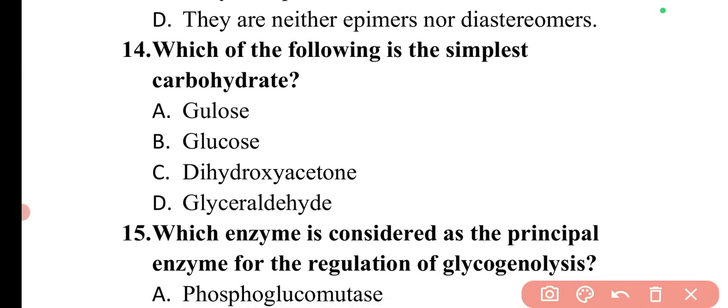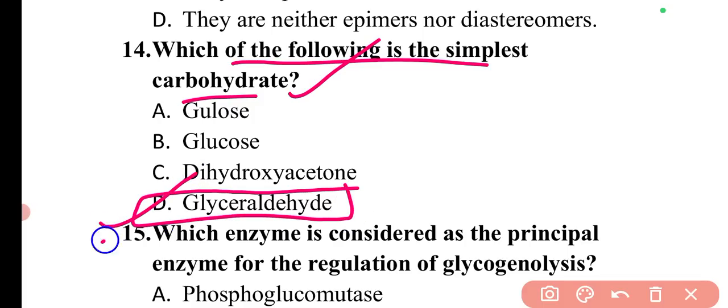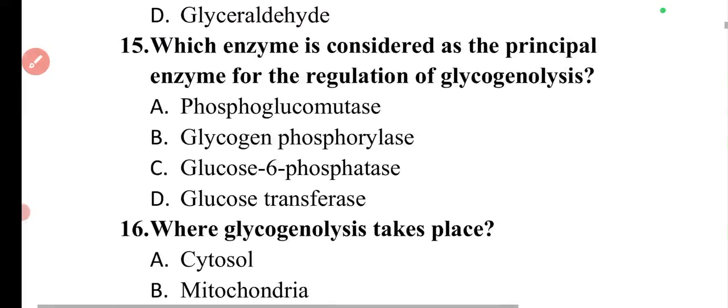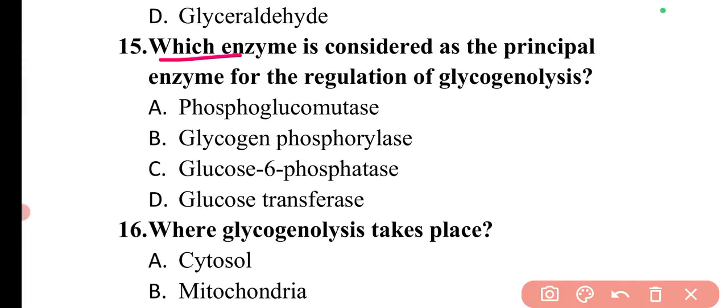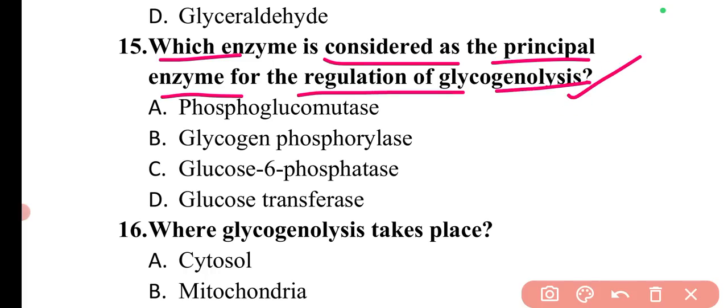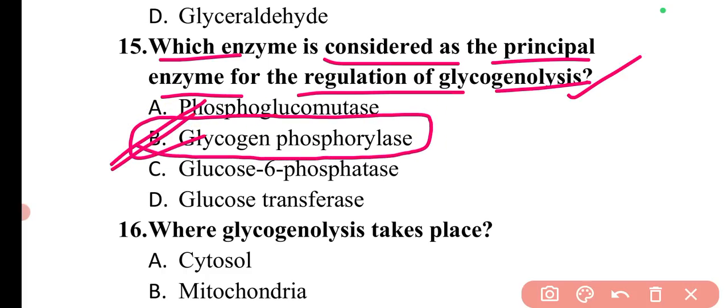Next question is, which of the following is the simplest carbohydrate? The simplest carbohydrate is glyceraldehyde. So here option D is correct. Next question is, which enzyme is considered as a principal enzyme for the regulation of glycogenolysis? So for glycogenolysis, the principal enzyme is glycogen phosphorylase. So here option B is correct.